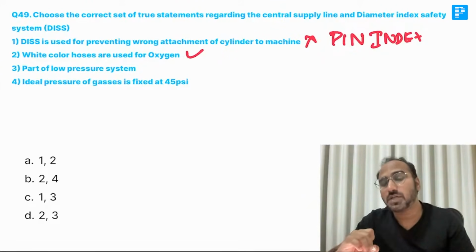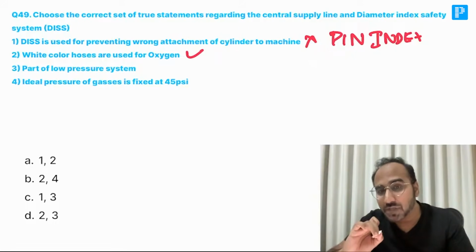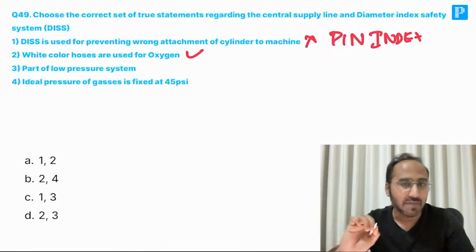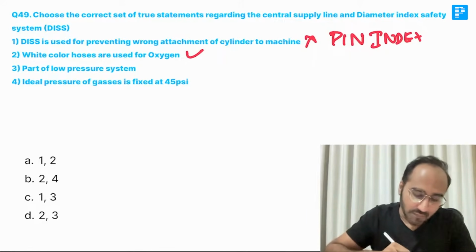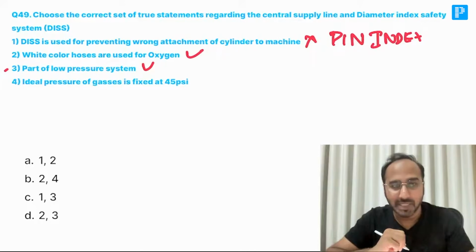What was the oxygen cylinder shoulder color? White. So the pipeline color would be white. Next, it is a part of the low pressure system. Yes, that is also right. It is a part of the low pressure system.